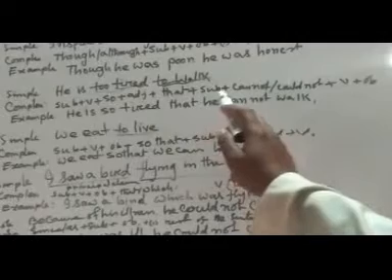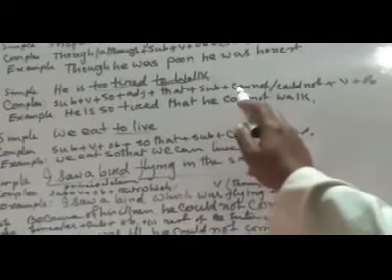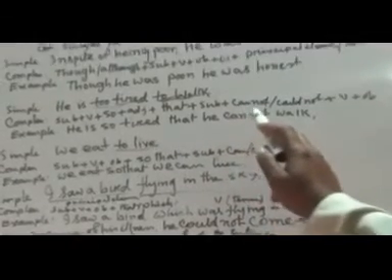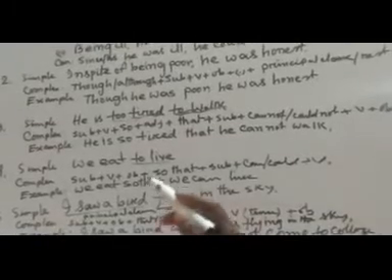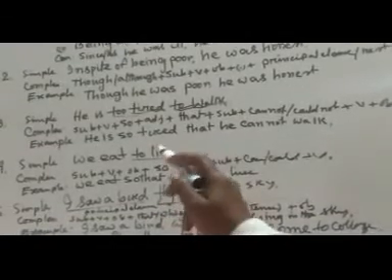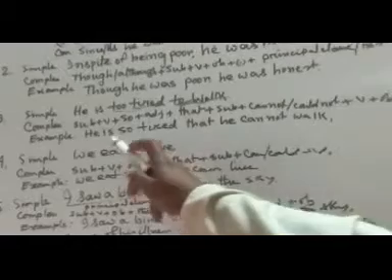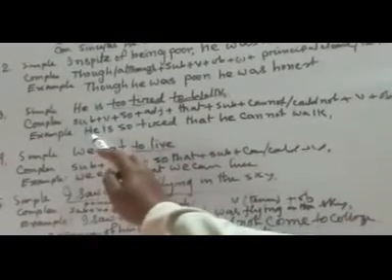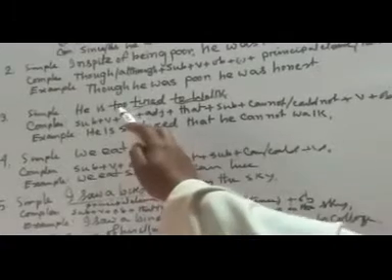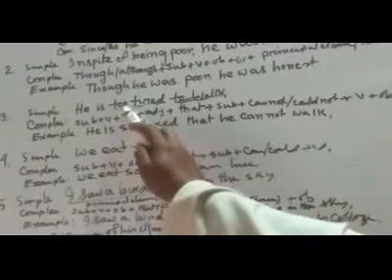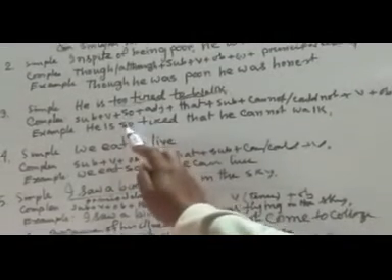Then we have to use the subject, then modal auxiliary can, could, may, might according to tense, then not, then base form of verb. Okay? So let us make the sentence into complex. Subject he, is, so. Instead of too, we use so.